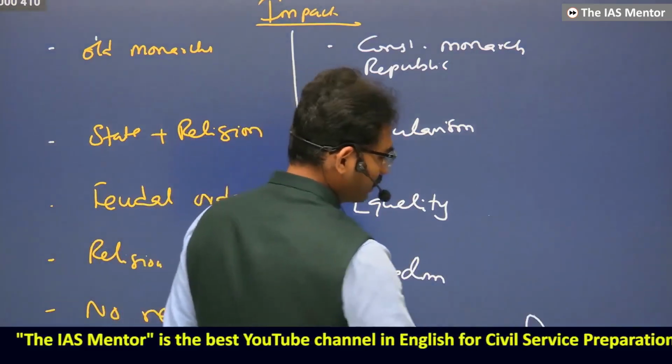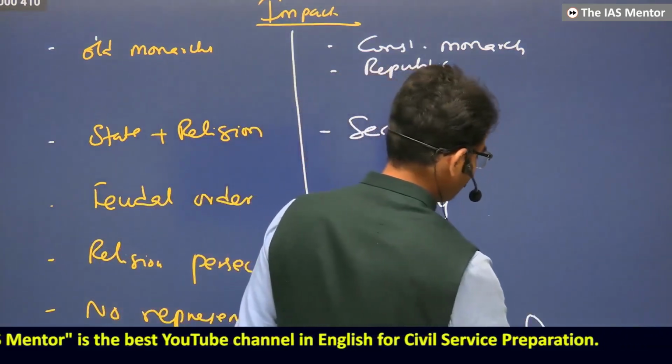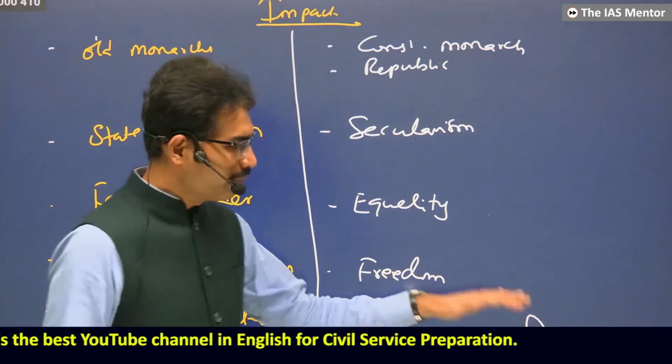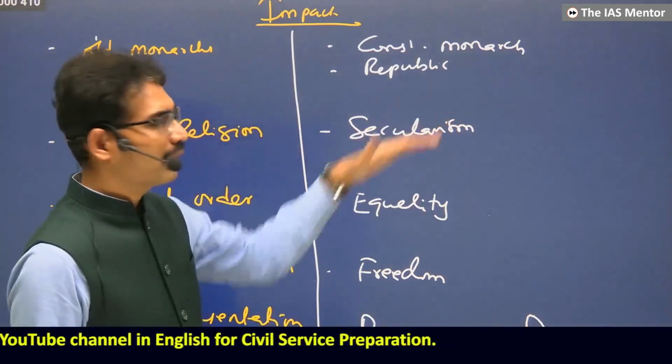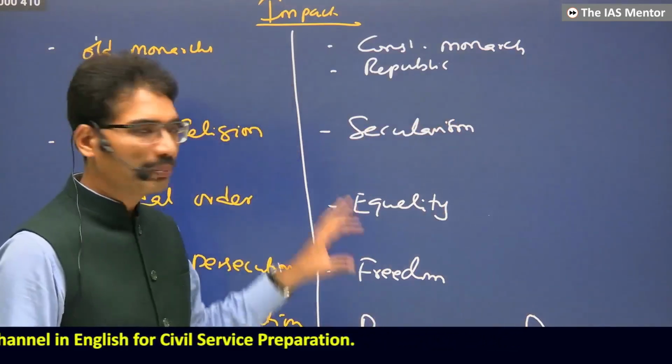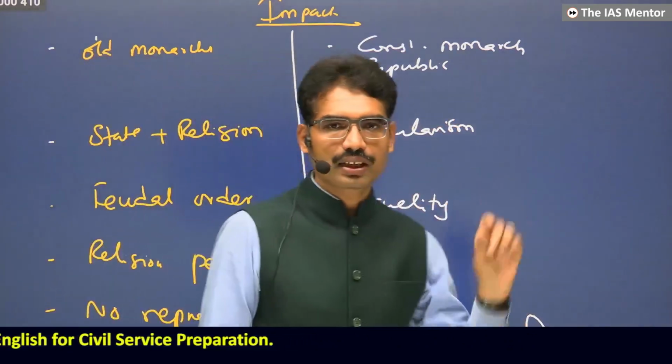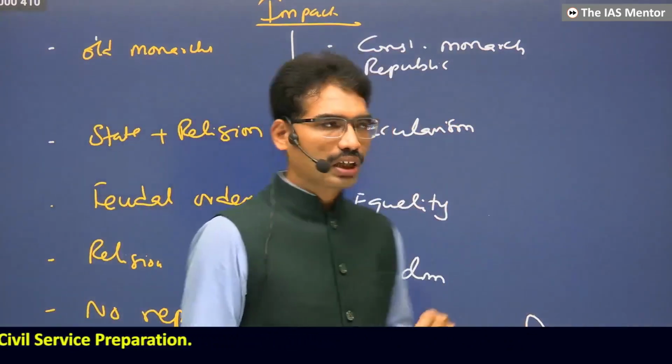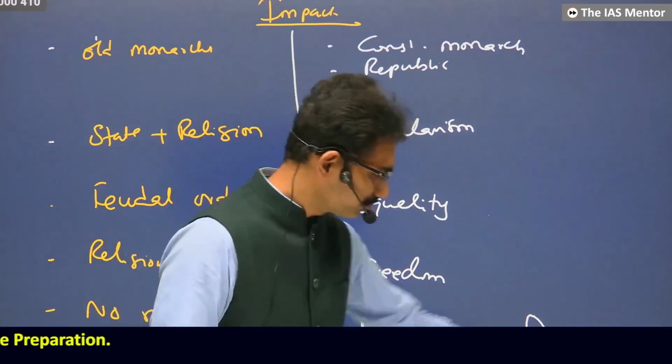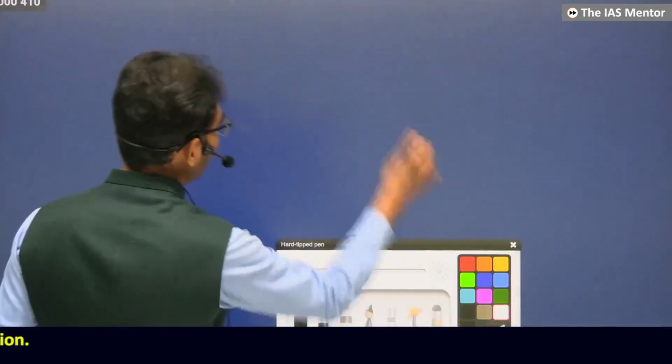That means democracy, secularism, liberalism, republicanism: these are the ideas that are emerging. And now people want an end to exploitation.